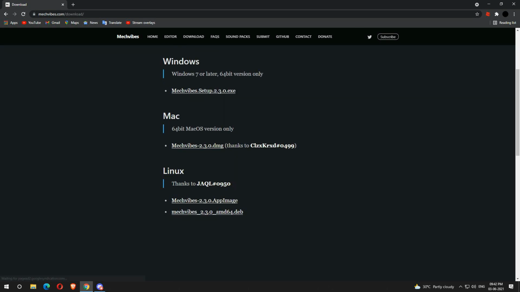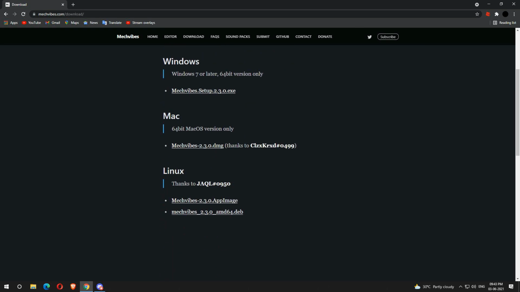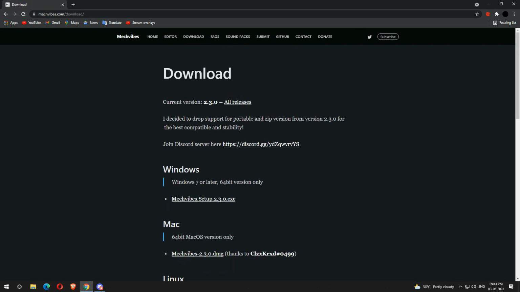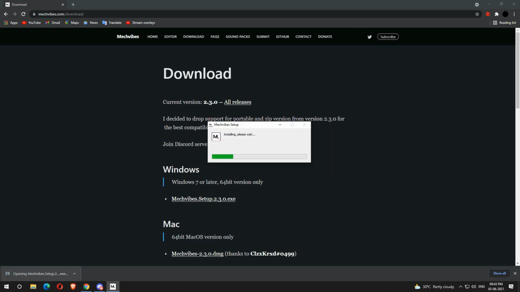Then you have to select which device you are using. If you are using a Mac, download this. It has to be 64-bit, and if you are using Linux, you have to download this. I don't know how to download it on Linux, but yes. You click this, then it will take a few seconds and it will download. This is 61 megabytes. The download speed will depend upon your internet connection. If you have fast internet, it will take very little time.